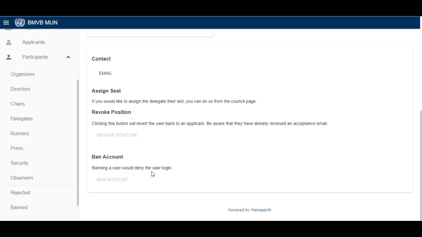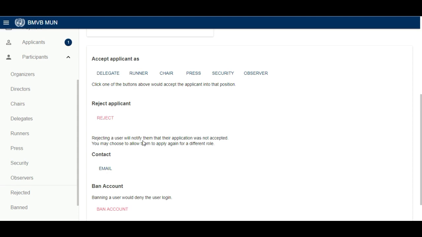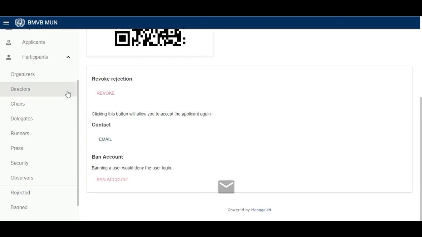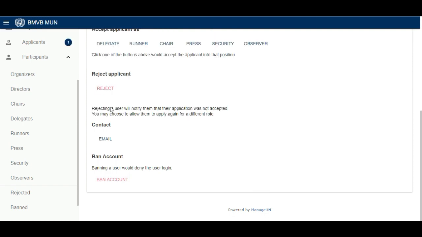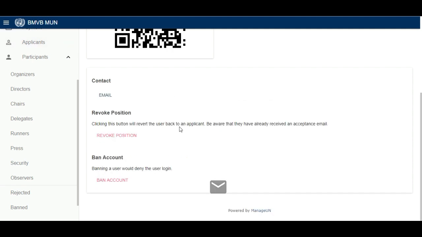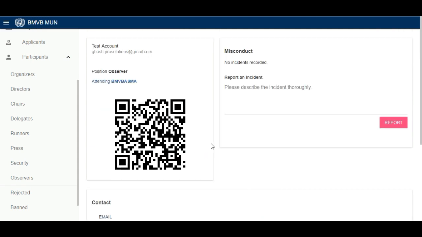At this stage, this deletion means I had created the test account to let you know how to do everything, so now I am removing it. I am still keeping this account as an observer, so if you have any technical difficulties, I will log in like an observer, technical head, and I will sort out your problem with that account. So that is the thing. I am now an observer.